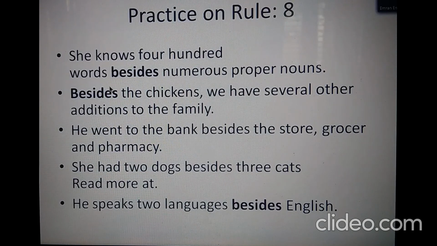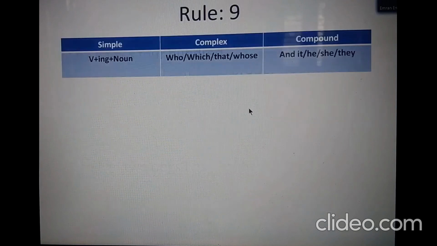The second one is also simple. Turn this to complex and compound. The third one is also simple, so make it complex and compound. The fourth and fifth are all in simple form, so the sentences are to be turned into complex and compound. So I believe you will pause this video, take your pen and paper and write the answers to the sentences I am showing. Please let me know through comments or give feedback.